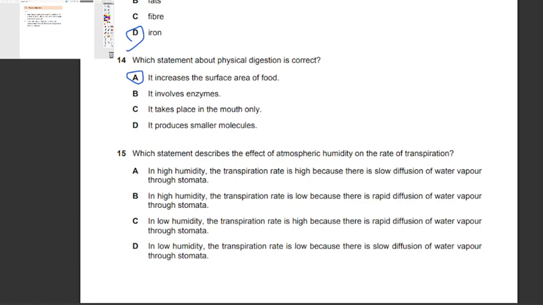digestion. Okay, 15. Which statement describes the effect of atmospheric humidity on the rate of transpiration? Okay, in high humidity, the transpiration rate is high because there's low diffusion. So this question talks about transpiration.